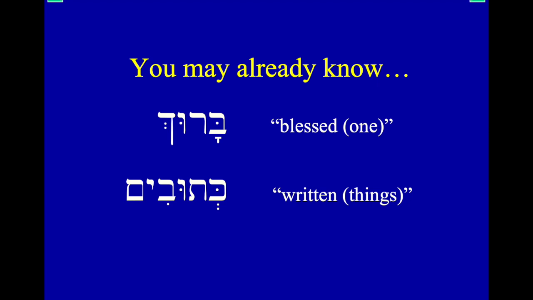Notice that we have that long U, that shurek, stuck in the middle of our root. Katav means to write. Ketuv means written. And here ketuvim, the things that are written. Notice we have our plural ending there, our im ending. So just like active participles, passive participles can take these noun endings to show you that they are plural.